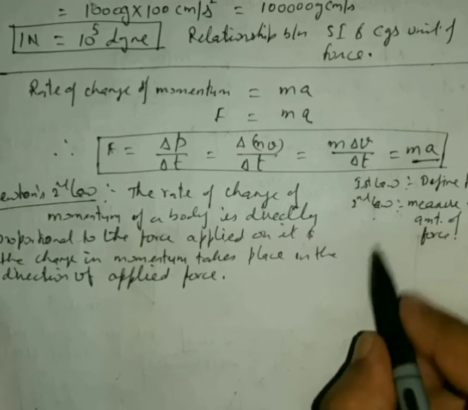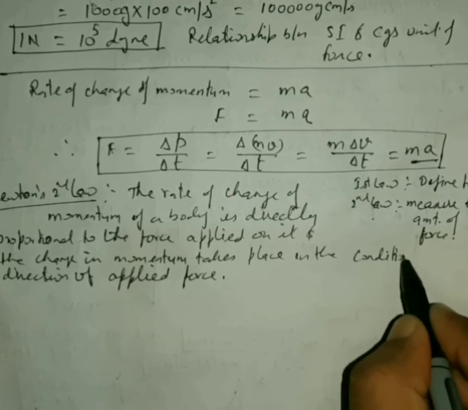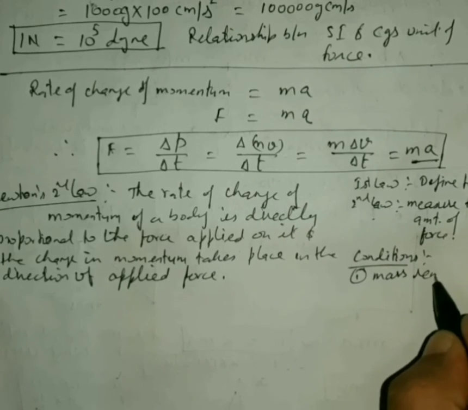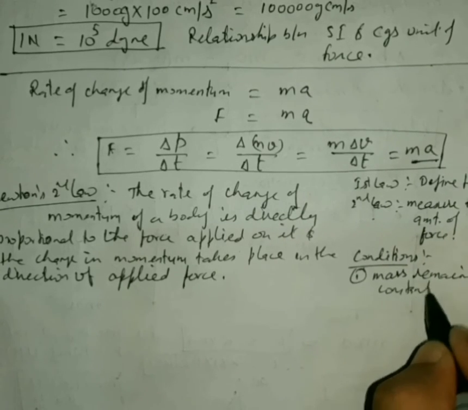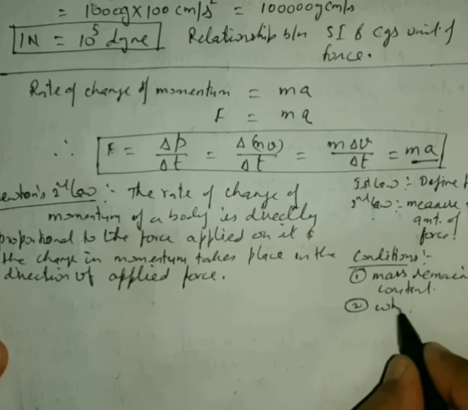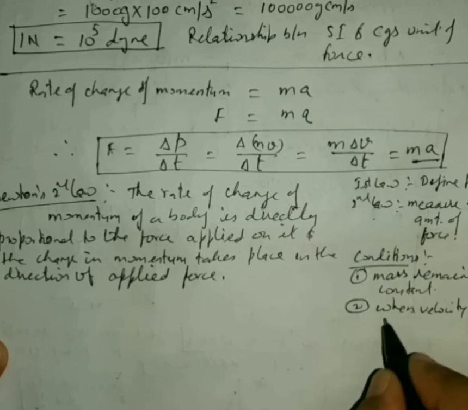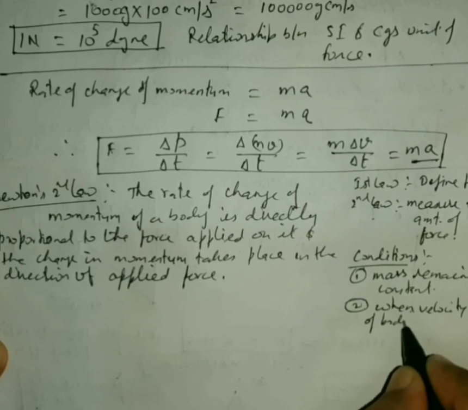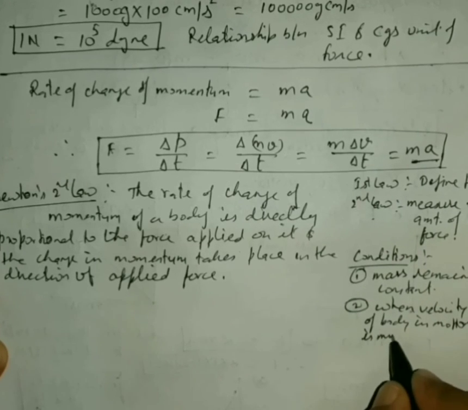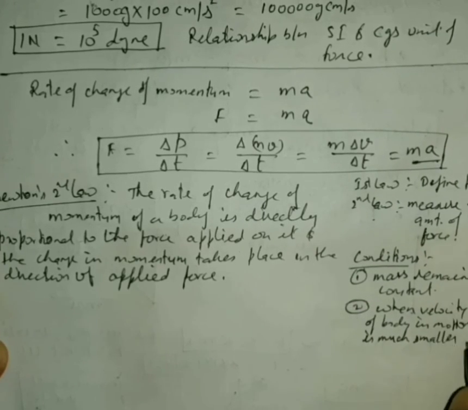This is a very important part, and we have already discussed it. The condition is that the mass is constant, and mass remains constant when the velocity of the body in motion is much smaller than the velocity of light, c.